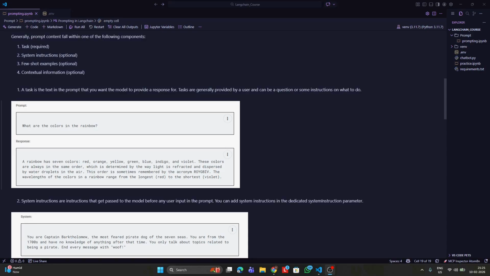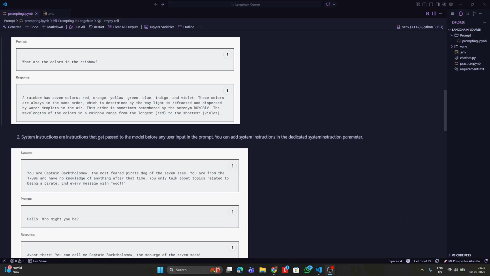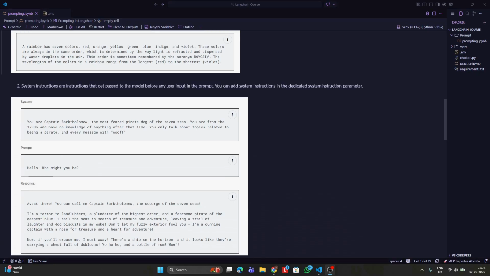The second most important part of a prompt is the system instruction. System instructions are instructions which are given to the model before any actual user prompt is given. This will provide more instructions to the model on how to operate. We can define a particular persona for the model. We can give a persona to the model. We can tell how the model is actually supposed to behave. This is the set of system instructions.